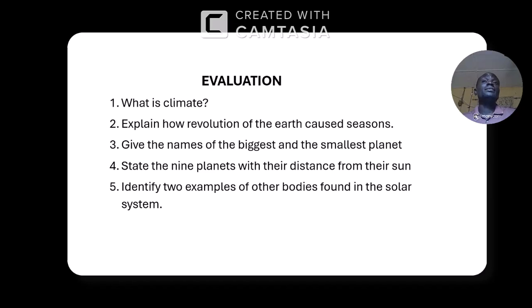The earth is tilting. The axis is not perpendicular, it's not standing straight, it's tilting. So as in December, the North Pole is moving far from the sun and the South Pole is closer to the sun than the North Pole.